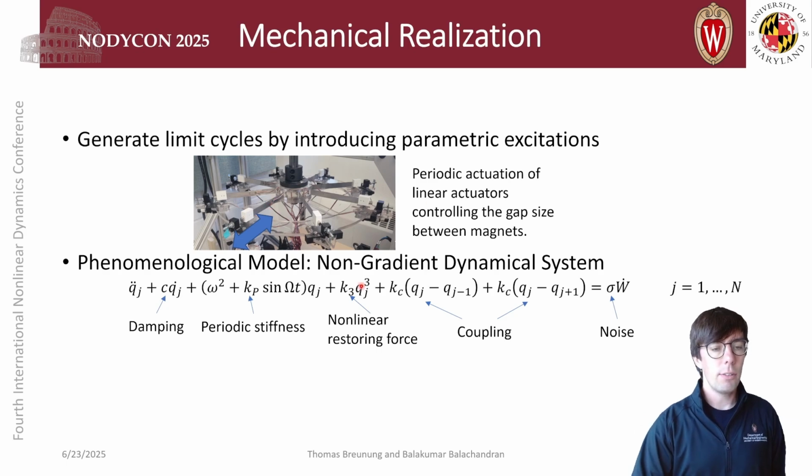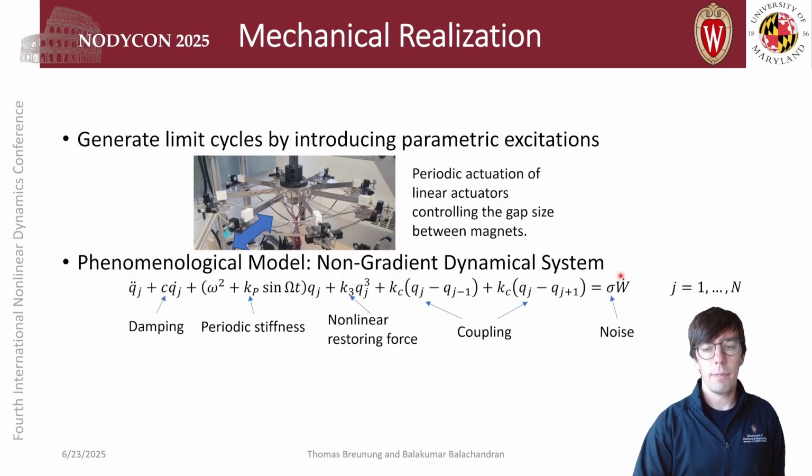The arising oscillation of this cantilever can be modeled by the following dynamic mechanical model. Second order differential equations, where we have some parametric excitation, nonlinear restoring forces, and coupling between those individual cantilevers around the base.